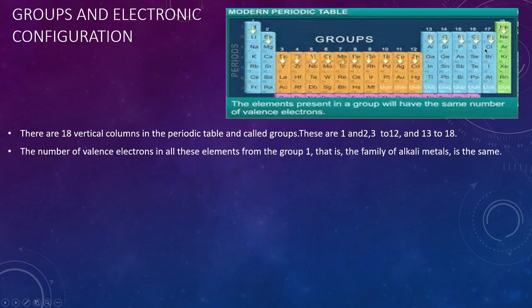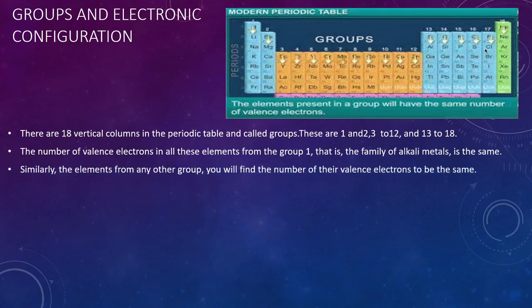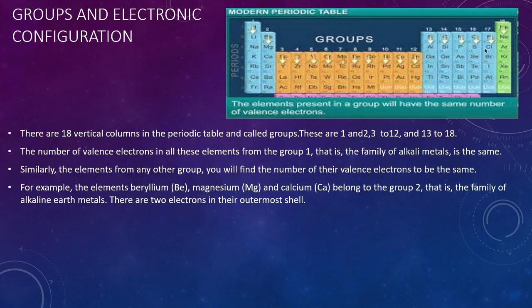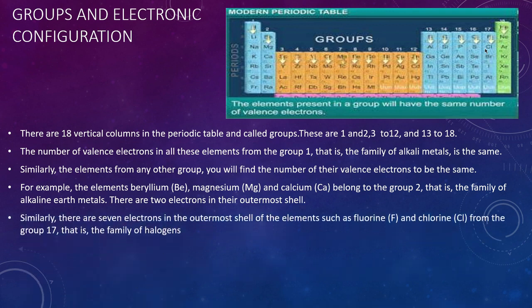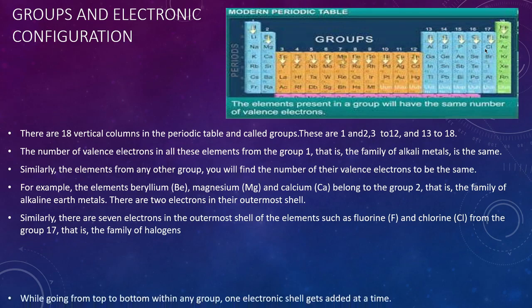The number of valence electrons in all the elements from group 1, that is the family of alkali metals, is the same. Similarly, for the elements from any other group, you will find that the number of their valence electrons is the same. For example, beryllium, magnesium and calcium belong to group 2, the family of alkaline earth metals. There are 2 electrons in their outermost shell. Similarly, there are 7 electrons in the outermost shell of elements such as fluorine and chlorine from group 17, the halogens family.